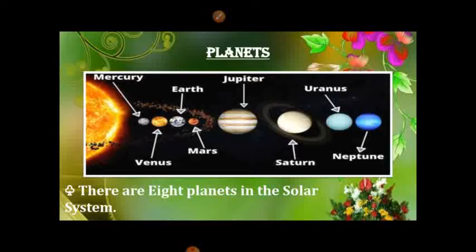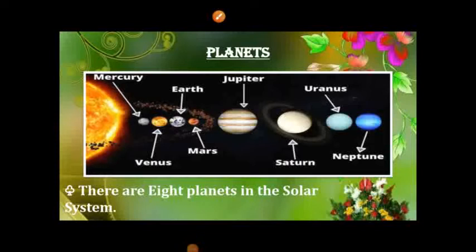The elliptical path in which the planets move around the sun is known as orbit. The 8 planets revolve in their respective orbits because of the gravitational pull of the sun. They do not move out of their paths or away from the solar system.